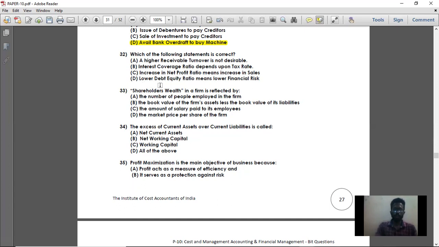Next, option D, lower debt equity ratio means lower financial risk. True, when your debt equity ratio is lower, your financial risk is lower. How much higher your debt equity ratio is, that much higher your financial risk. So option D is the right answer. This statement is correct. How much lower your debt equity ratio is, that much lower your financial risk. So for 32, option D is the right answer.